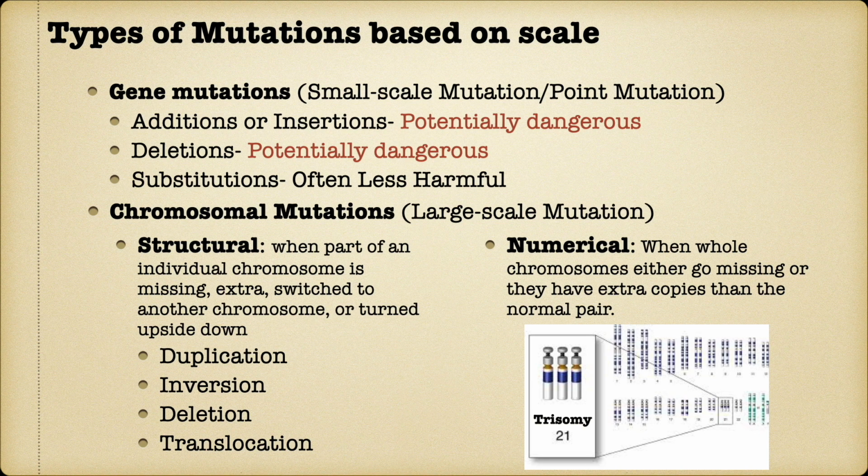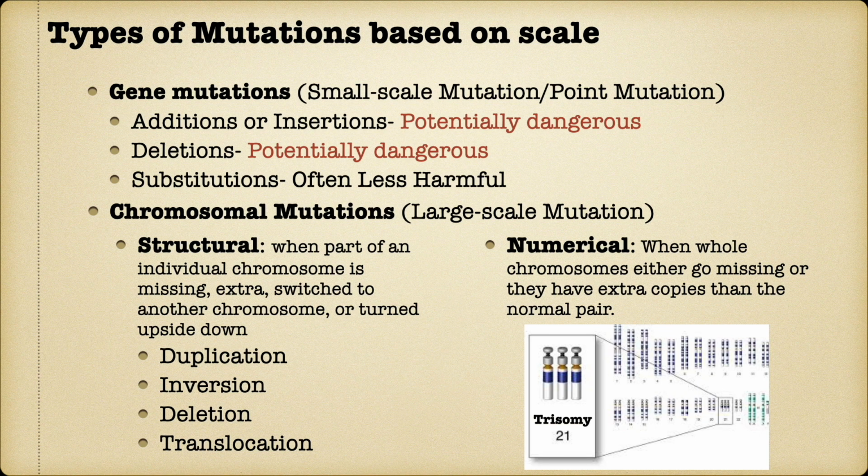Addition or insertion mutations and deletion mutations are potentially dangerous mutations. Substitution mutations are often less harmful. Chromosomal mutations, on the other hand, are called large mutations as they occur in the large portion of a chromosome, or sometimes they may involve the entire chromosome. Chromosomal mutations are also called chromosomal aberrations.